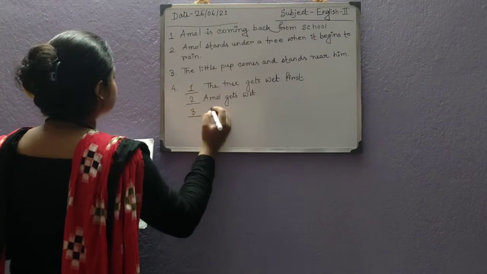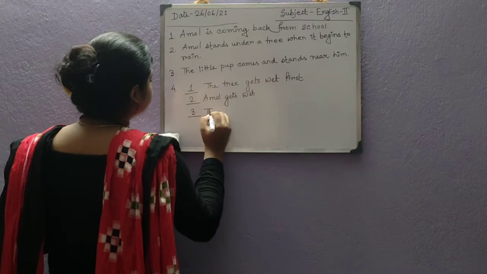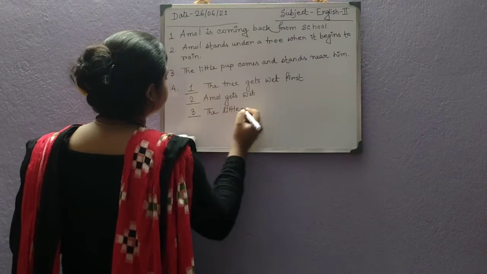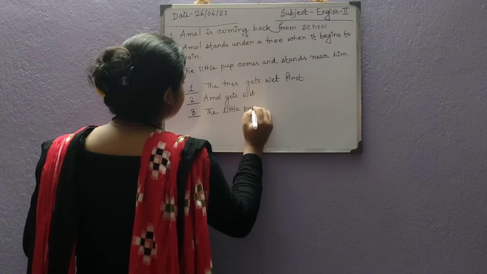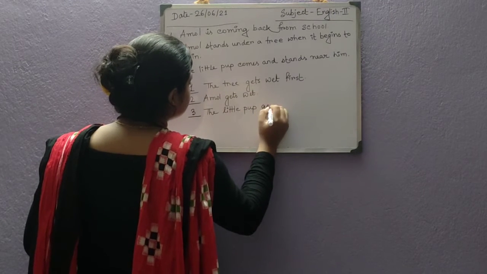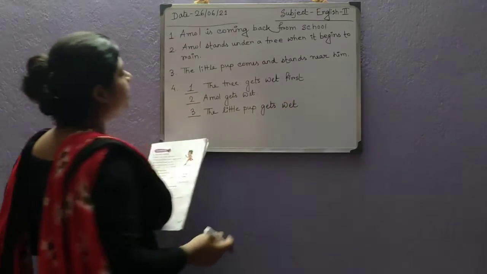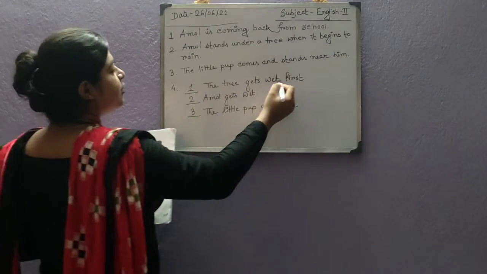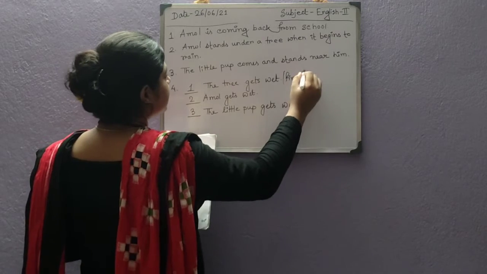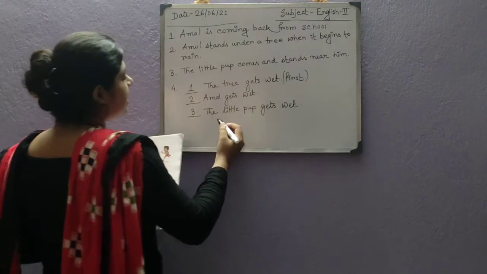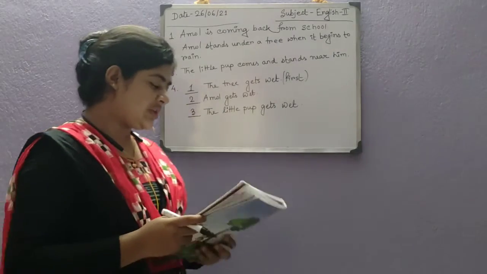Number 3, the little pup gets wet. So, first the tree gets wet, okay? Second, Amol gets wet, and third, the little pup gets wet.